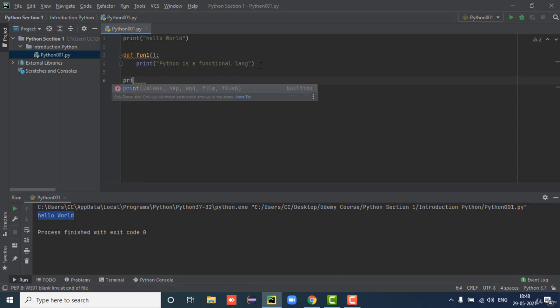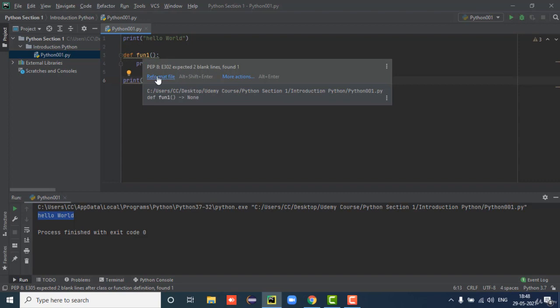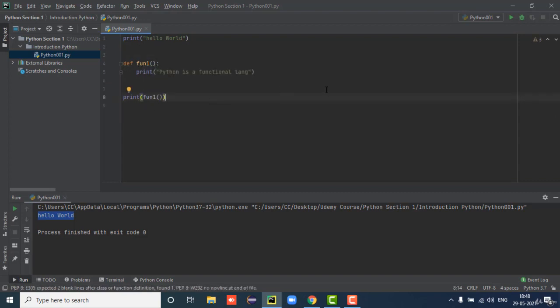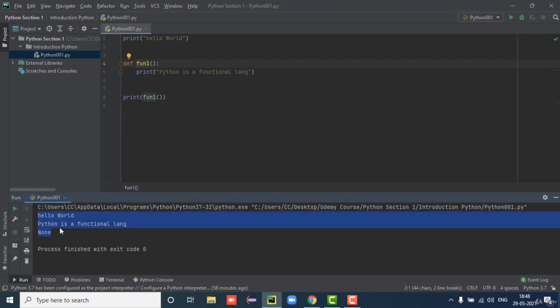We will write the print command and write fun1. Okay, and what is the error? Reformat. Okay, we formatted that one, and after that we can run. We can see hello world. First hello world is executed, and second this function is executed. We can see line by line execution, so we can consider this language as a scripting language.